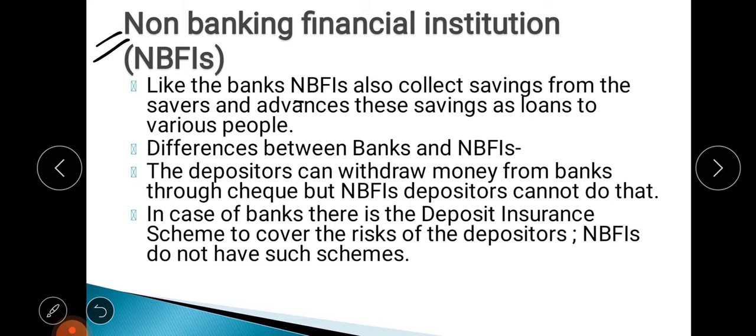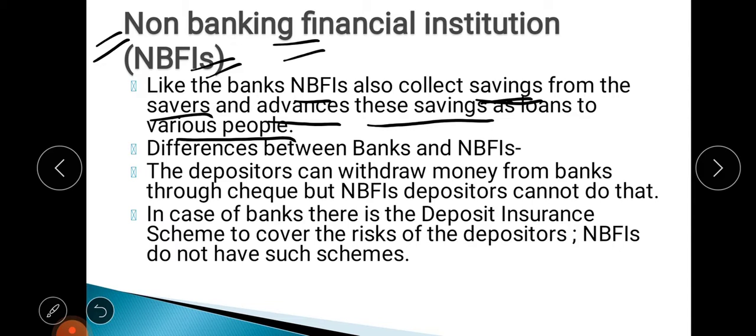Like the banks, the NBFIs also collect savings from the savers, the people who want to deposit their money, and they also give these savings as loans to various people. That means like a bank, where we can save our money, in a non-banking financial institution also we can save our money and also take loans. So that is the similarity of NBFIs with the banks.